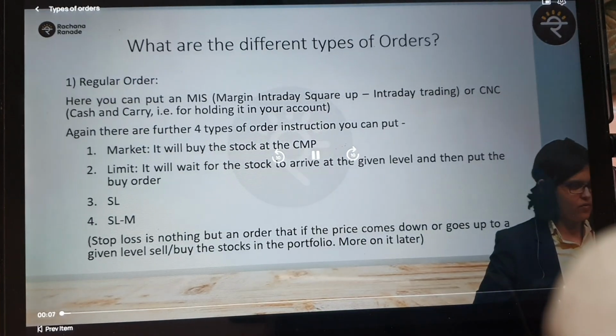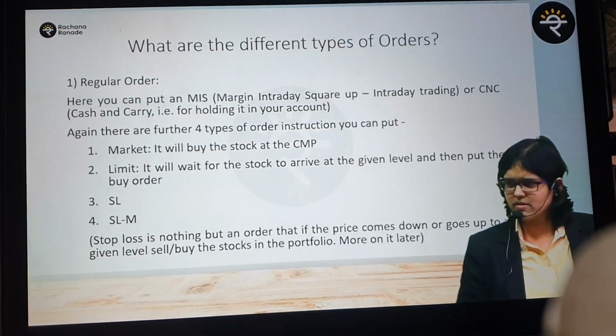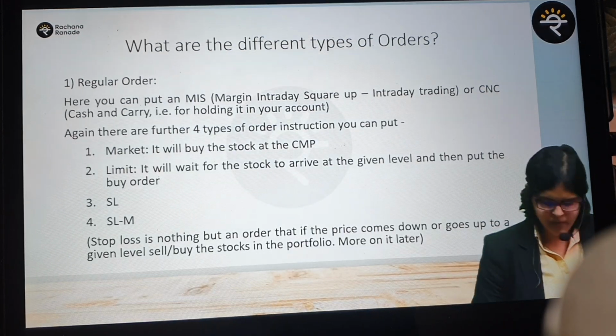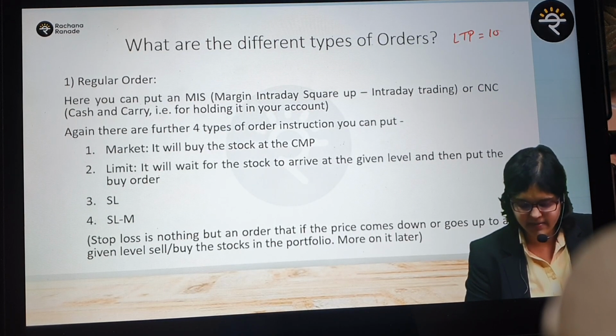What are the different types of orders? Okay. The very first one is a market order, followed by a limit order. I guess I've just discussed this in brief, no, I can't recollect. But if you want, I can again repeat that. Whenever you want to place any order, assume that the LTP, last traded price, is 100.